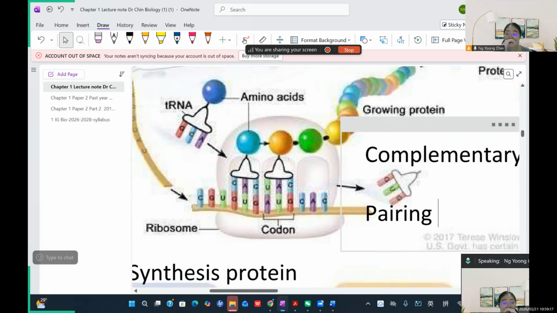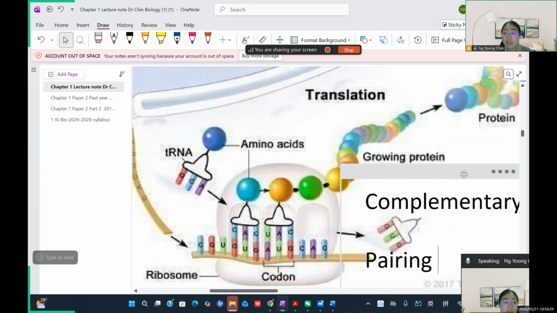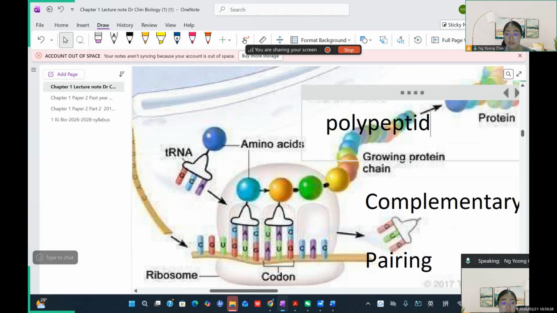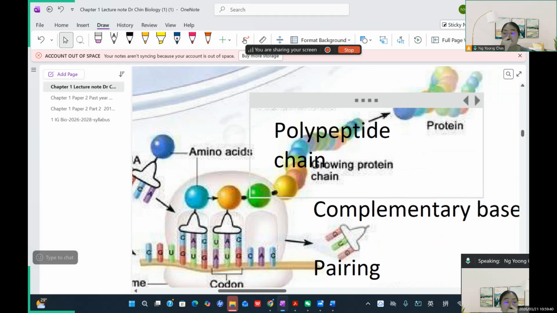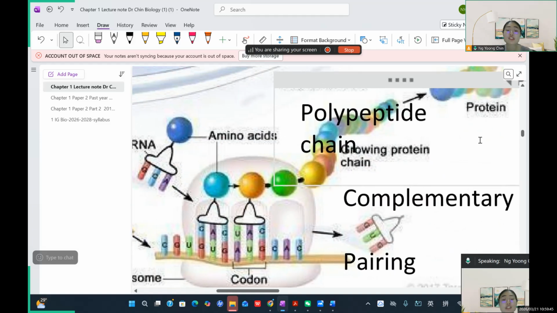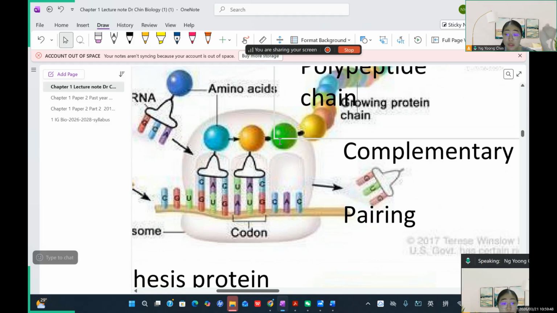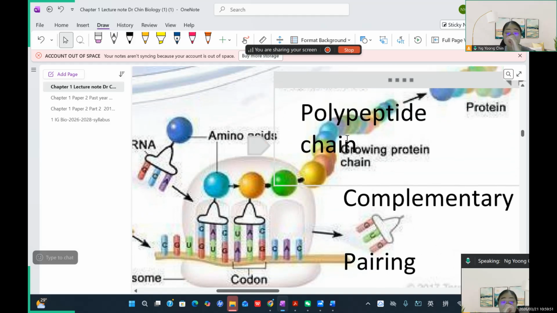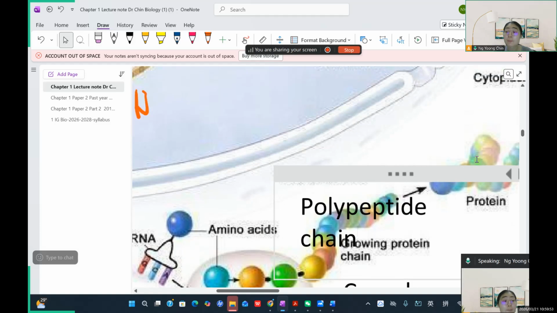So the ribosome is just like the chef, right? The chef will prepare the ingredients to make the food later. So the ribosome prepares the amino acids. It helps to join the amino acids together by the bond, and they become what? A polypeptide chain. And then the polypeptide chain can fold together and become a protein product. So this is the function of the ribosome. It helps to join the amino acids together to become the polypeptide chain. This polypeptide chain can be further modified and become protein products.